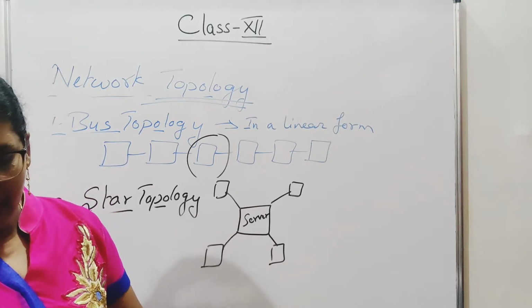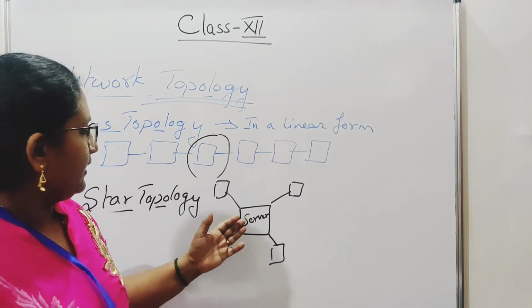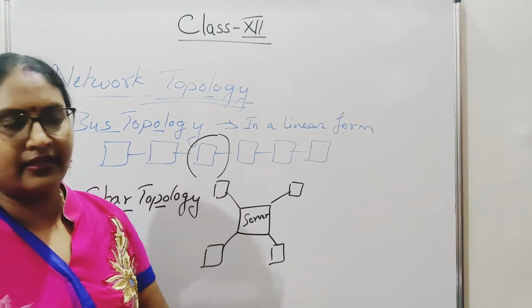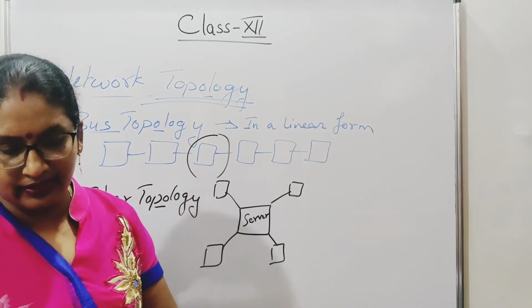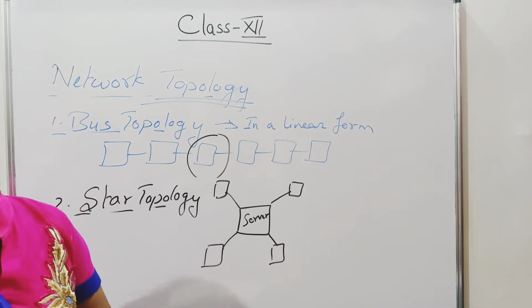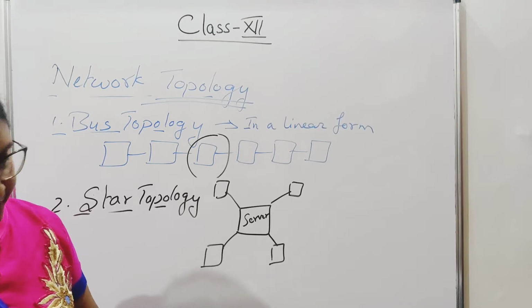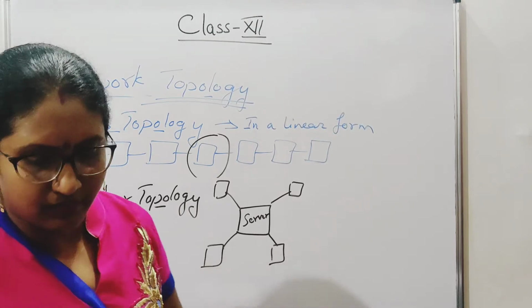Okay, so that is the main disadvantage. So one device per connection. From this computer only one server is being connected, not the other computers are connected, right? Then it is having simple access protocols, right? This is your star topology.